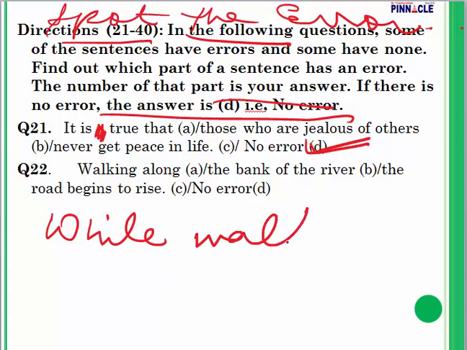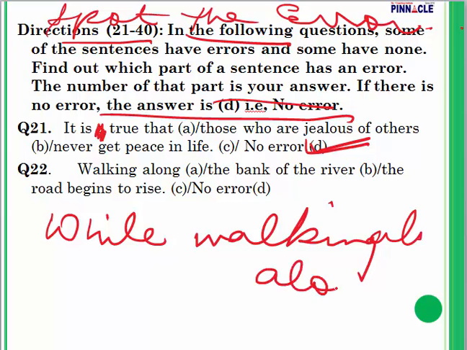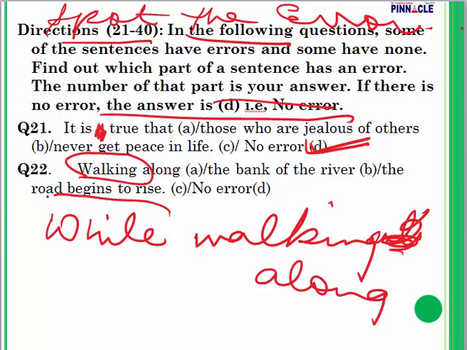And why am I inserting a preposition before walking? Because generally if sentences begin with a verb along with ing, a gerund form, or if it is in the continuous form, then we have to insert the preposition while before it. So while walking along the bank of the river, the road begins to rise. The error is in part A.